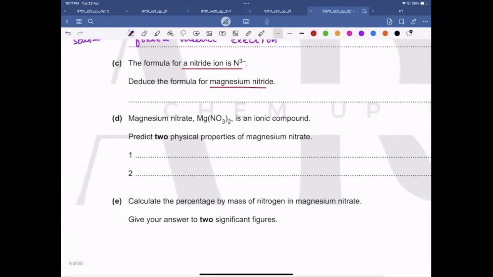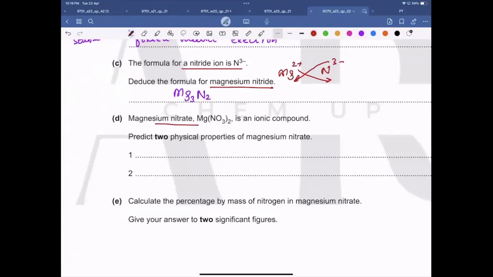Now, the formula for a nitride ion is N3 negative. Deduce the formula of magnesium nitride. So if you see, magnesium ion is 2 positive, and nitride ion is 3 negative. So we'll move the values of the charges to the subscript of the opposite element. Yes, very good, Heather. So it is going to be Mg3N2.